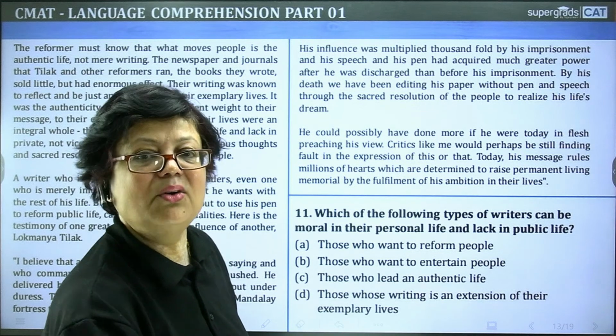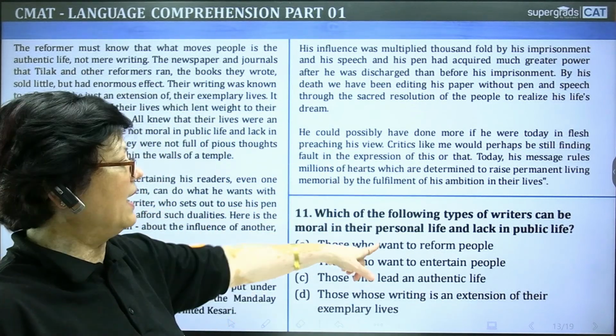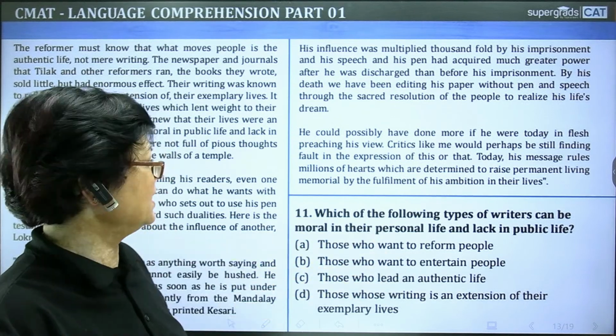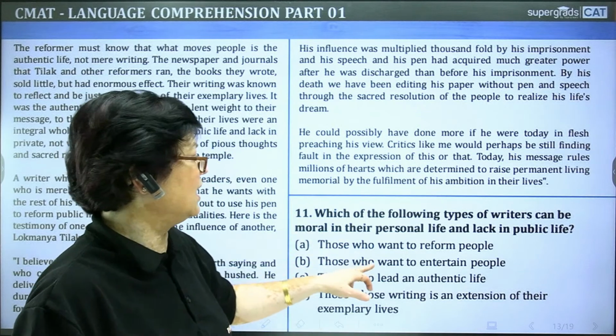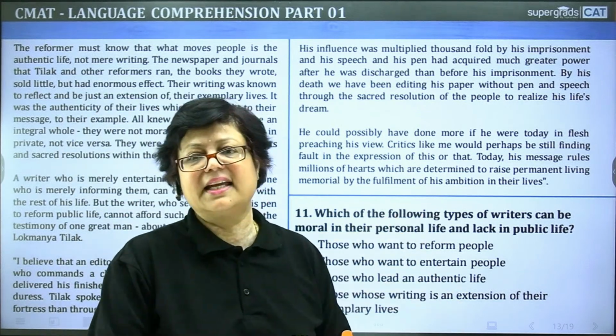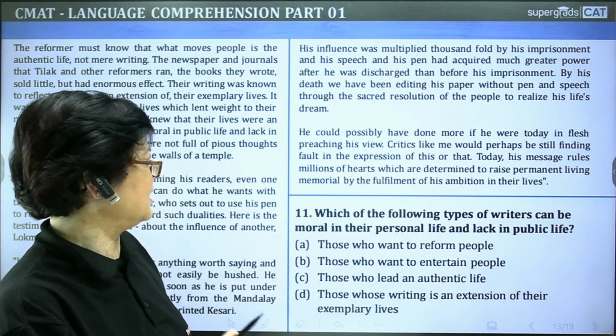Next question now. So the passage is in front of you once again. You can go back to it to find the correct answer. Let's read the question. Which of the following types of writers can be moral in their personal life and lack in public life? They are moral in their personal life, but they lack in public life.